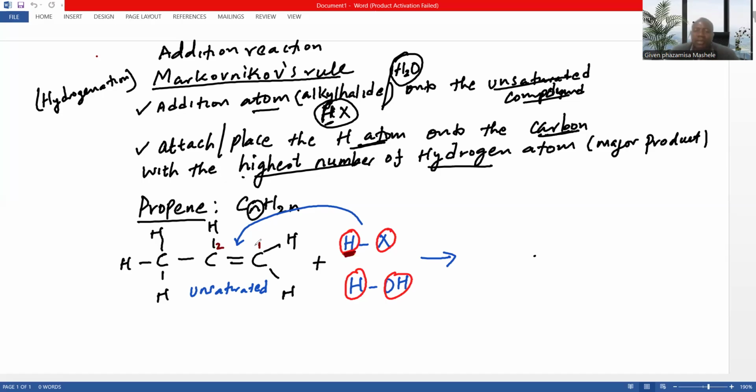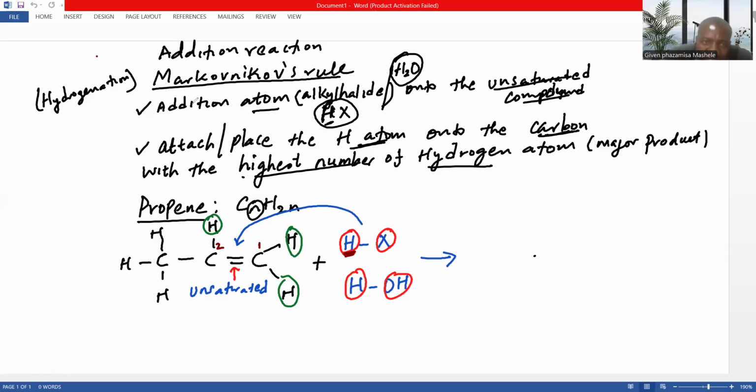And what does this mean? It means now we are going to look at the carbons where the double bond is located. It's here. Now, let's do this. On the first carbon, how many hydrogen atoms are there? It's 2 of them. And on the second carbon, how many hydrogen atoms are there? It's only 1.